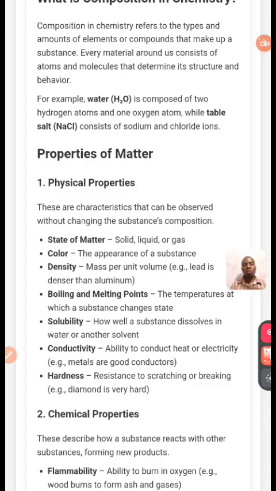Now, what do we mean by solvent? A solvent is the thing that normally dissolves something. For example, take water and salt. What is the solvent between them?